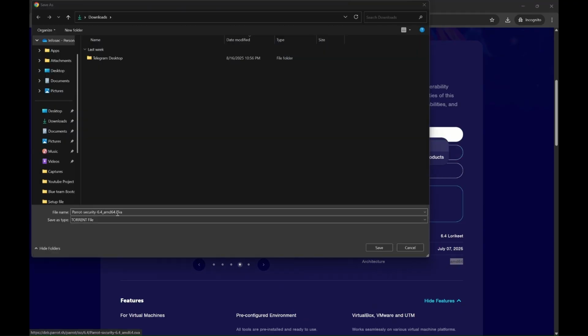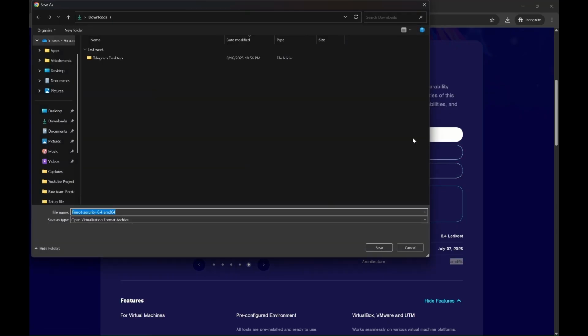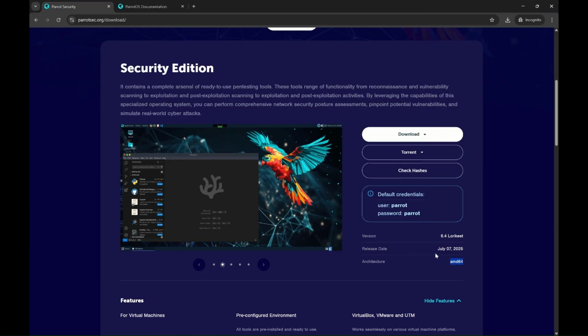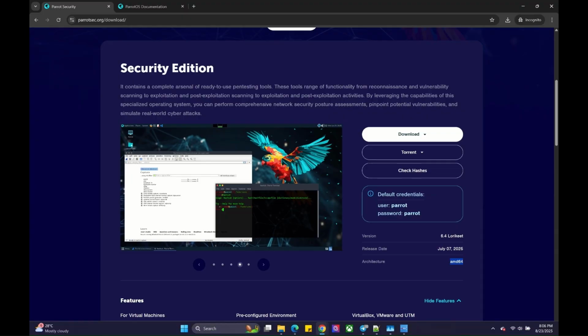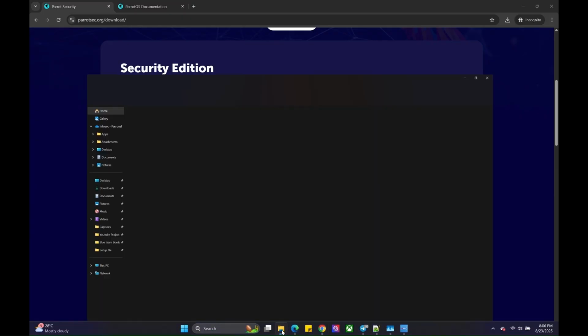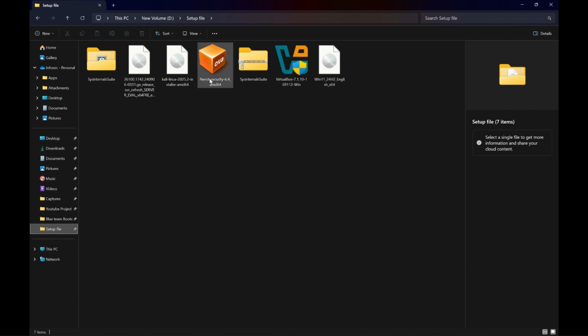So let's download. So there are two options. One is torrent and the second one is direct download. So we are going to choose the direct option. I'm not a torrent fan. So I have already downloaded the file, so I'm canceling it for now. Let's see the folder where I saved the OVA file.